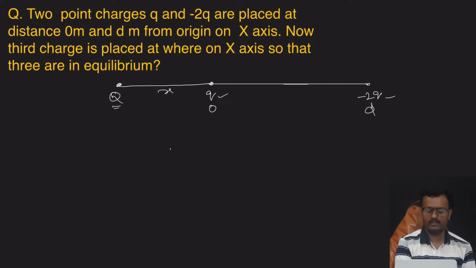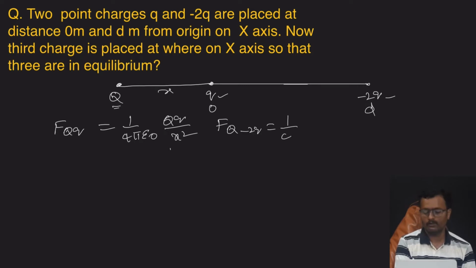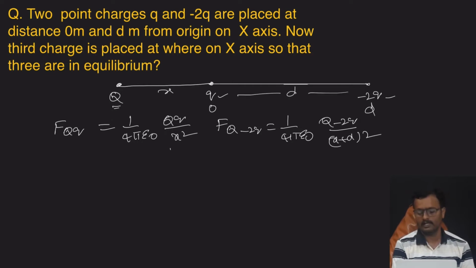So Q is in equilibrium. That means the total force on Q should be zero. There are two forces acting on Q. One is the force on Q by q, that is 1 by 4 pi epsilon naught, Qq by x square. Another is the force on Q by minus 2q, that is 1 by 4 pi epsilon naught, Q into minus 2q, by x plus d whole square. See, the distance is x and this is d, so the total distance is x plus d.